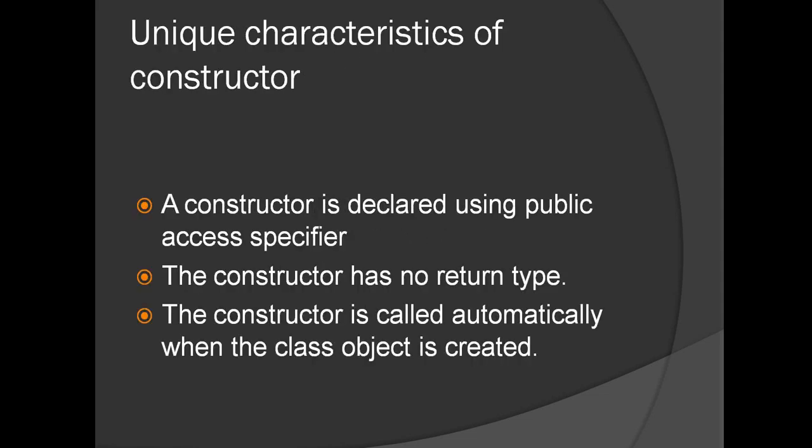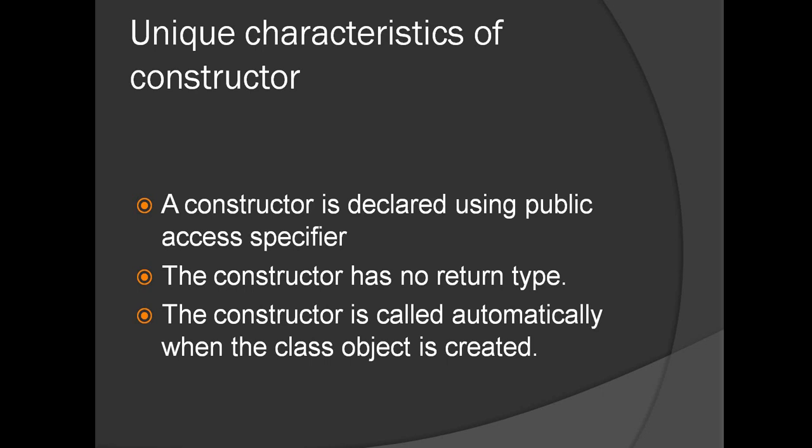Let us see some unique characteristics of the constructor. A constructor is declared using public access specifier. There can be n number of member functions inside a class, but when we try defining a constructor inside a class, it should only be defined using public access specifier.